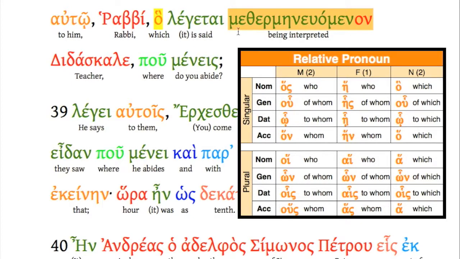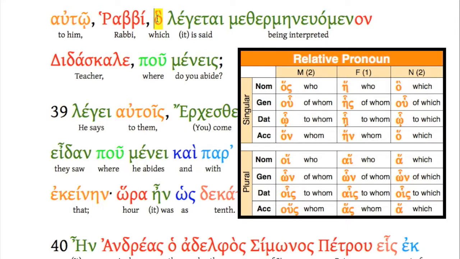What a handful, huh? But what's the relative clause here? Which is interpreted teacher. Okay, so rabbi, which we're looking at an Aramaic word, which John will translate for his Gentile readers into teacher, right? Okay. Rabbi, ho legetai methermeneuomenon didaskale, which is interpreted teacher.